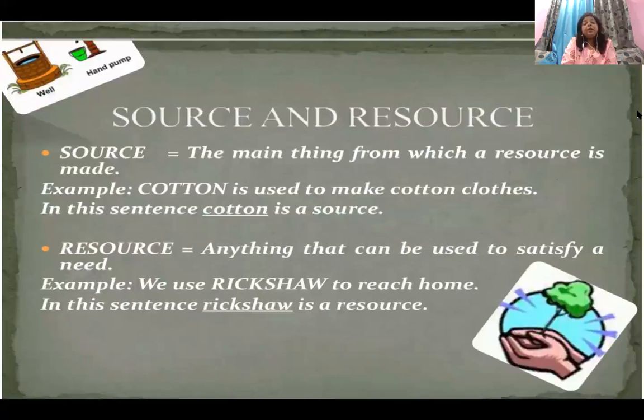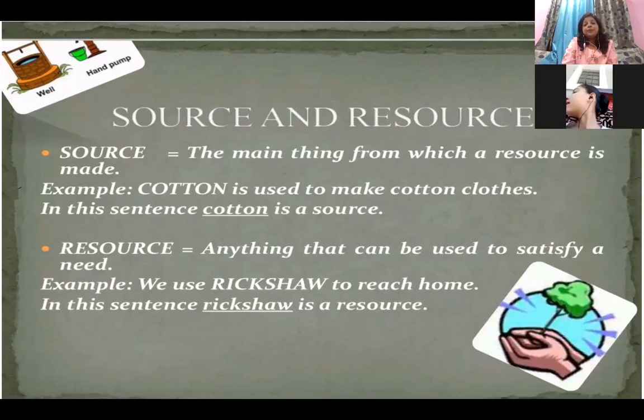Here I'm just giving a small example of the daily things which we are using, like a bicycle, a rickshaw or a car. We need something to go home, like the school buses. So here we can consider a rickshaw, a car or a bicycle as a resource. I hope you have understood the difference between a source and a resource.